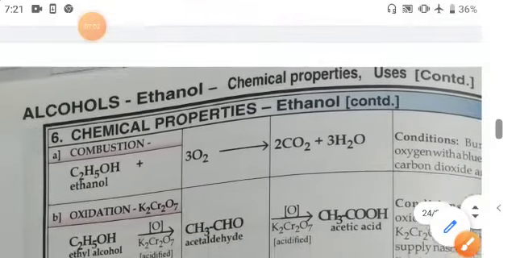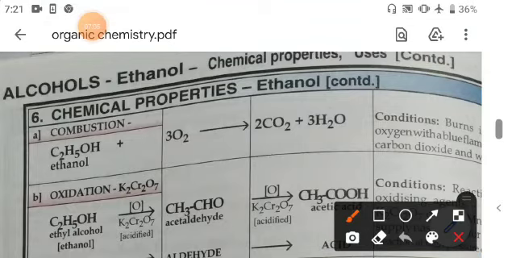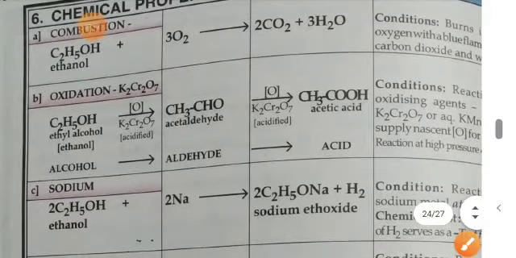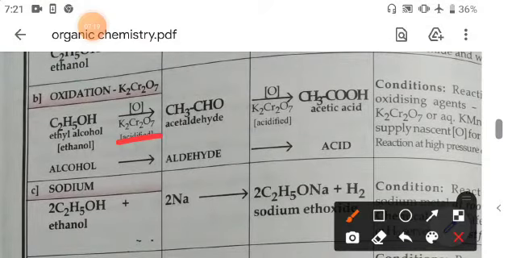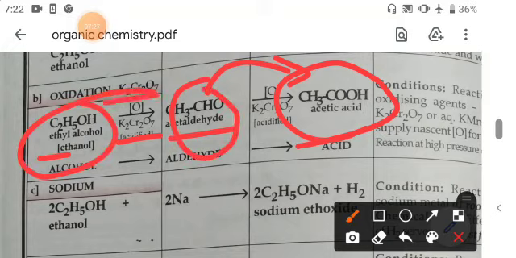Now next topic is chemical properties. So how it reacts with other chemicals. Actually, ethanol reacts with oxygen and combustion will be there, it gives CO2 and water. Now, on oxidation in presence of K2Cr2O7, it gives the acetaldehyde, and when it is further oxidized it gives the acetic acid. That means here after oxidation there will be an increment of oxygen.